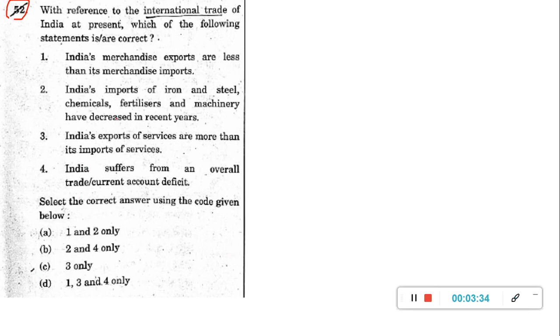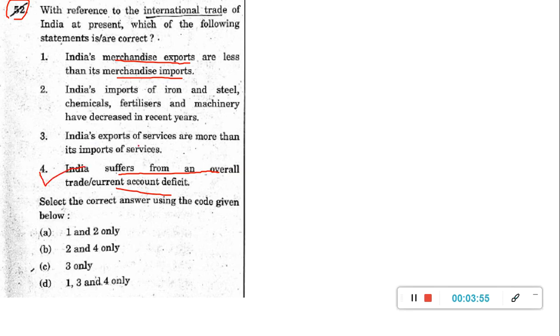It is from data from the Economic Survey and some basics about India's trade deficit. India's merchandise or goods exports are less than its merchandise imports, meaning you are having a deficit. And here, if you see, India suffers an overall trade deficit. This is a true statement.